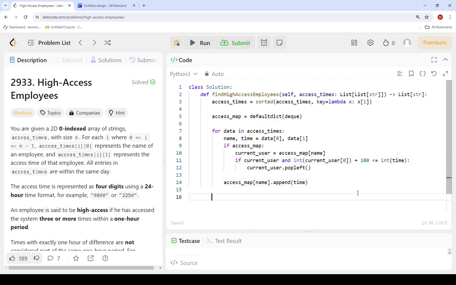Now at the end, we simply want to return a list of the users if the length of that user's queue is greater than or equal to 3.